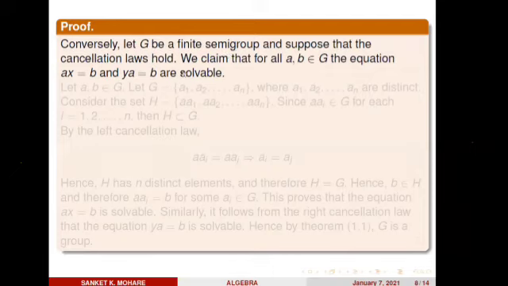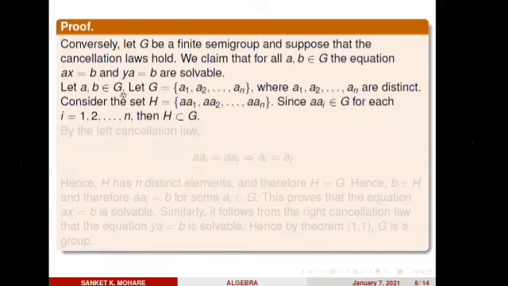To prove that a finite semigroup G is a group, it is sufficient to show that the equations ax equals b and ya equals b are solvable. Solvable means what? Such an equation has a solution. Once I prove these two equations have a solution, then by using the first theorem that we proved earlier, G becomes a group. So let's proceed.